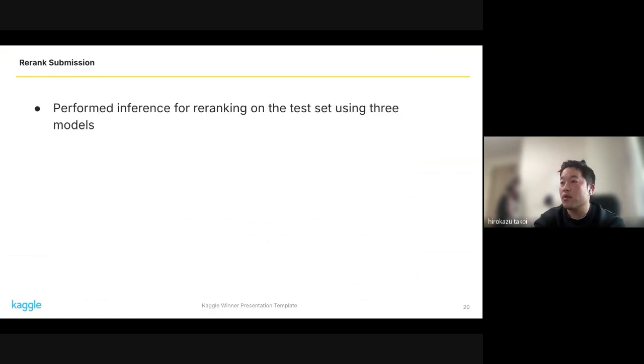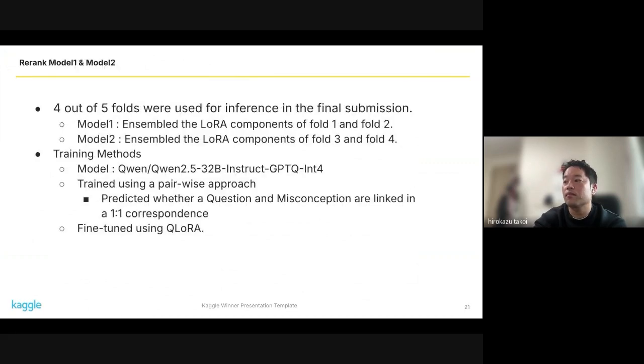Next, I will explain the rerank process. Our team performed inference for reranking on the test set using 3 models. Next, I will explain 2 of the 3 reranking models.